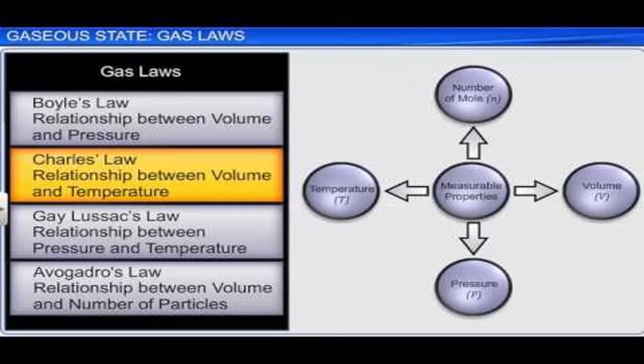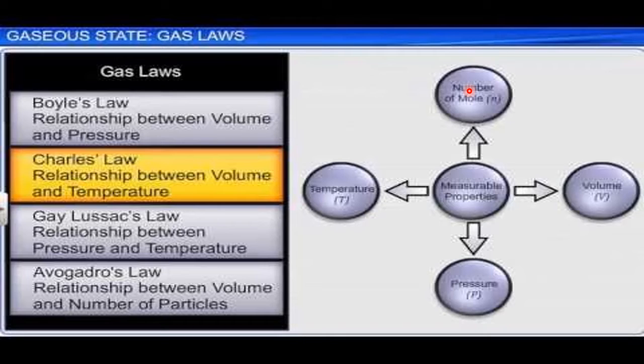So totally we have to understand four important gas laws given by four different scientists. See, I told just now four measurable properties. They are pressure, volume, temperature, and the mass in terms of number of moles or amount of gas. That means any gas is told in terms of P, V, T, and N. P for pressure, V for volume, T for temperature, N for number of moles or amount of gas.